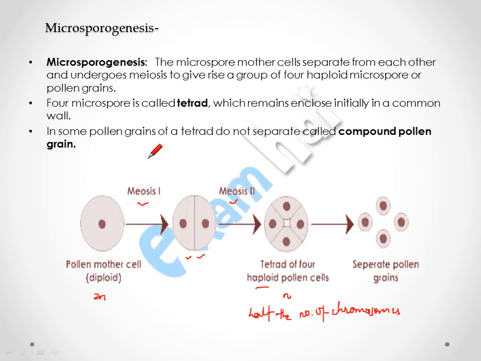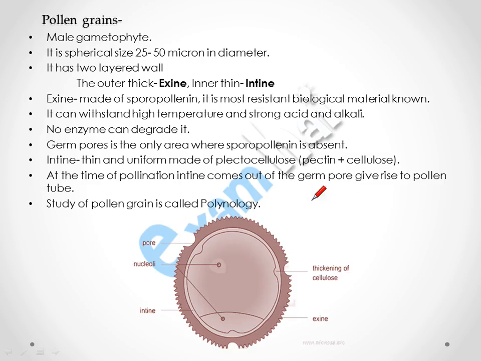Okay. So in some pollen grains, the tetrad does not separate, and in that case it is called a compound pollen grain. Okay. Now we will discuss the structure of the pollen grain. Pollen grain is a male gametophyte. It is spherical, having 25 to 50 micron size in diameter. It has 2 layers. The outer one is exine and the inner one is intine.